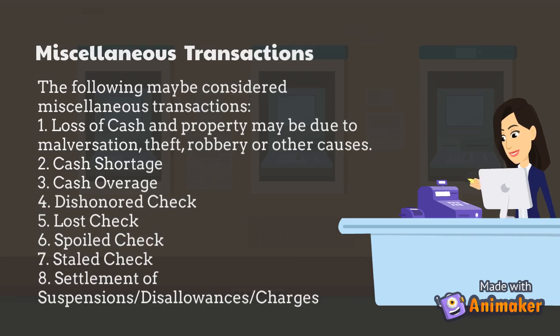First is the loss of cash and property. This may be due to malversation, theft, robbery, or other causes. Second is the cash shortage. Third is cash overage. Fourth is dishonored checks. Fifth concerns lost checks. Sixth, spoiled checks. Seventh, stale checks. And eighth, settlement of suspensions or disallowances or charges.